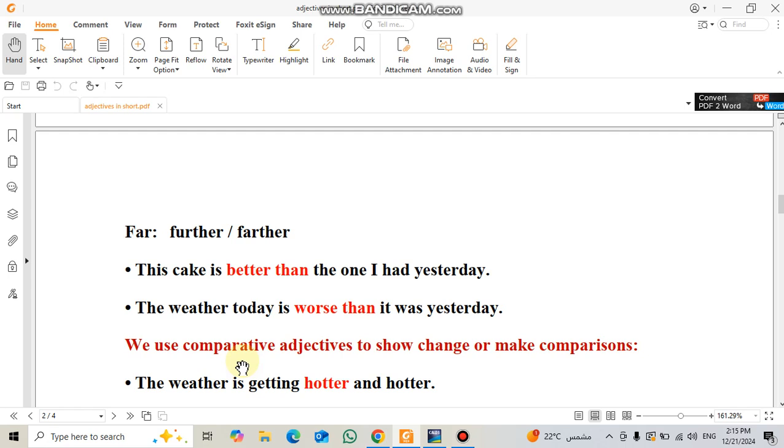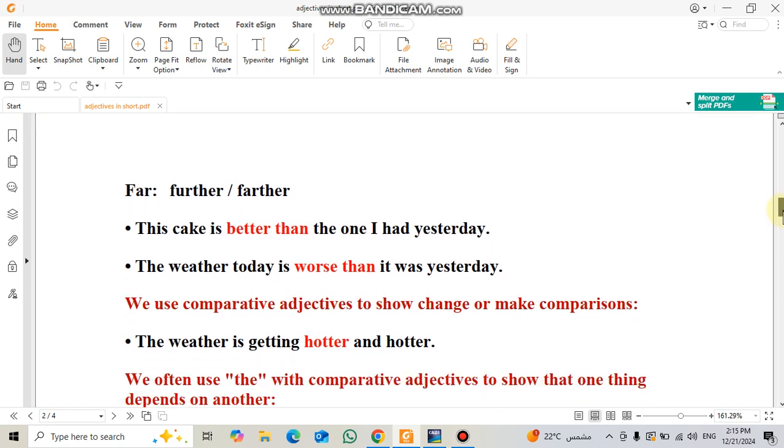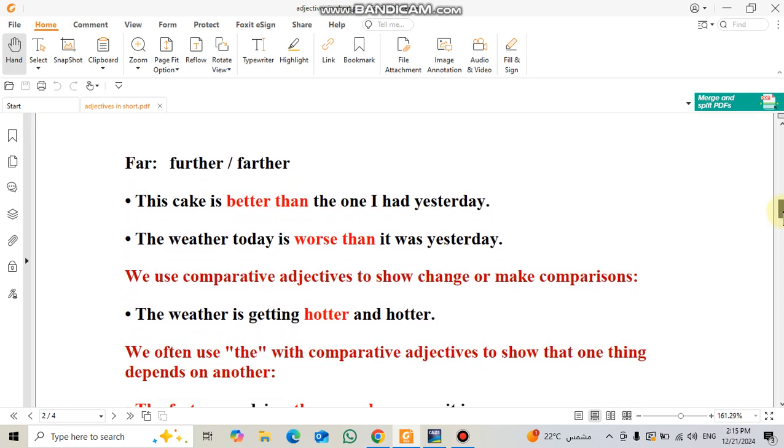Okay, we use comparative adjectives to show change or make comparisons, so we needn't use the word than in these cases. For example, when we want to emphasize or highlight the change, we can use a comparative adjective. Let's have these examples. The weather is getting hotter and hotter. We didn't use than. Or she is getting older and older. He is getting better and better, and so on.